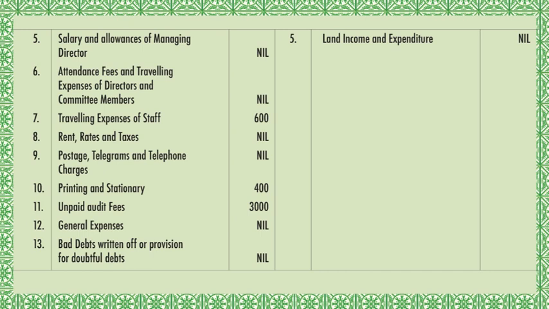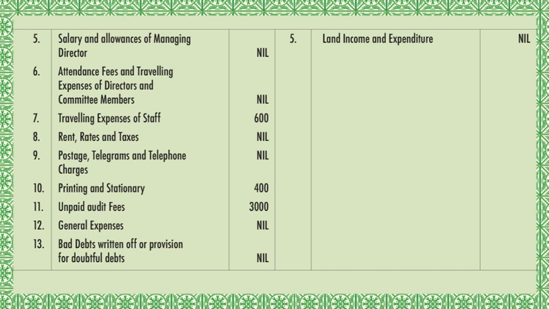Eighth one, rent, rates and taxes. This is again not given in the trial balance, so you are writing it as nil. Ninth part, postage, telegram and telephone charges. This is also not given in the trial balance. You are writing it as nil.